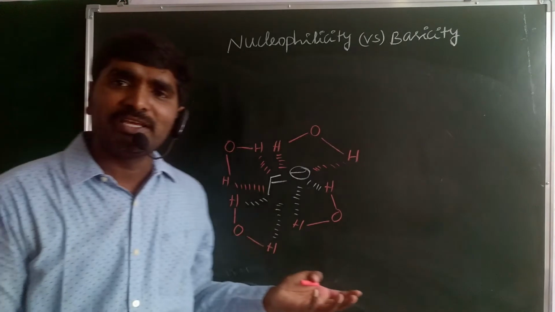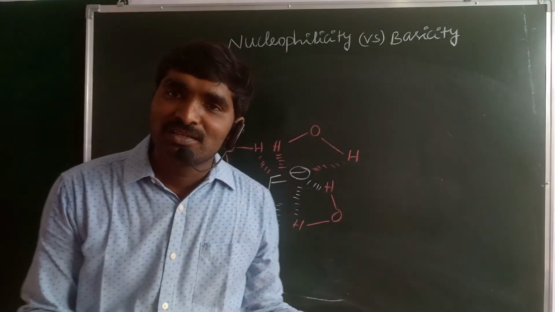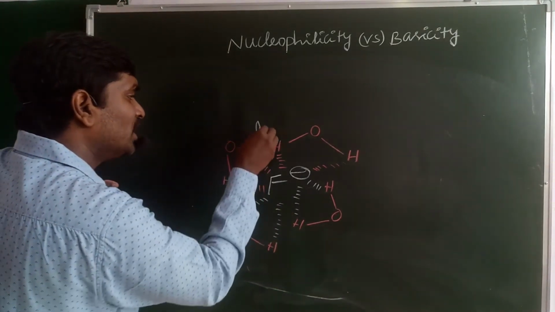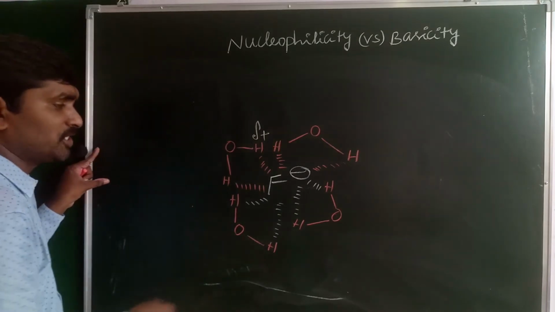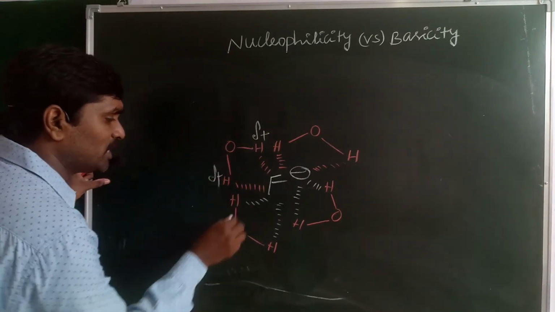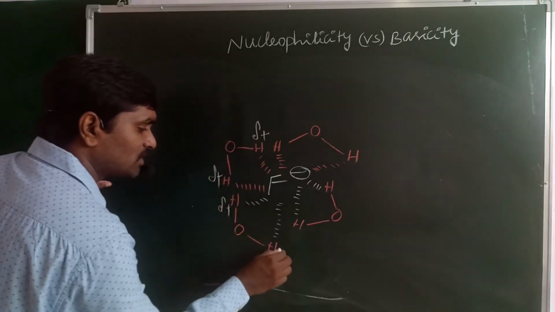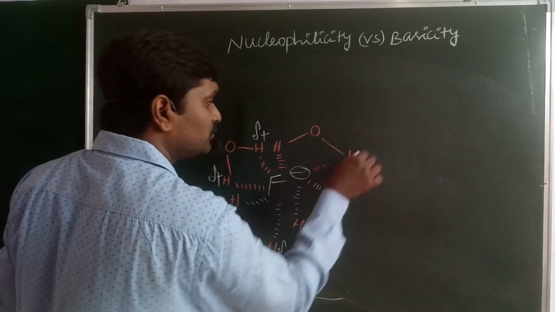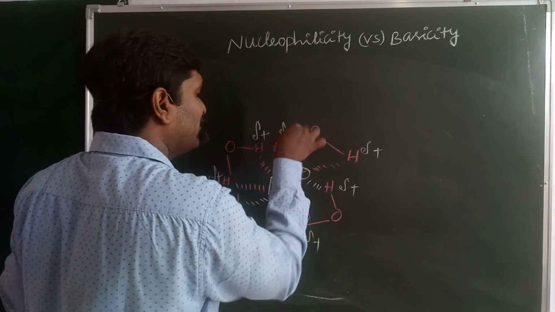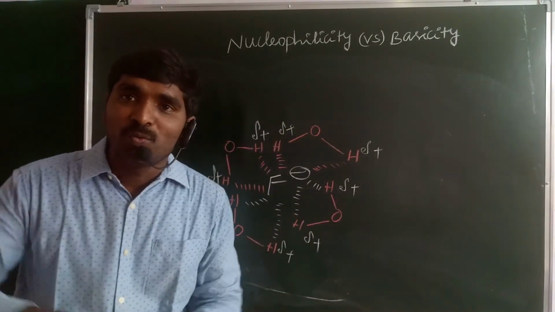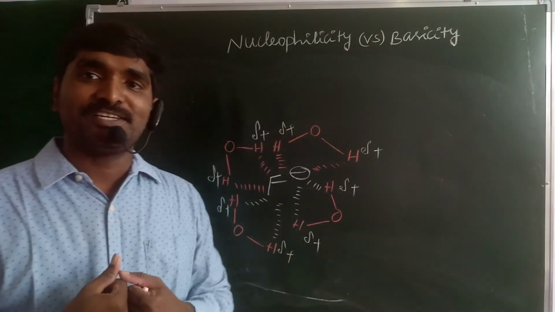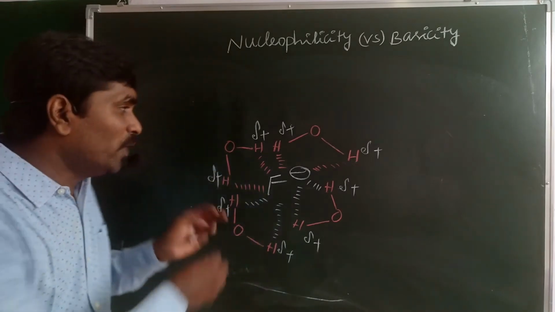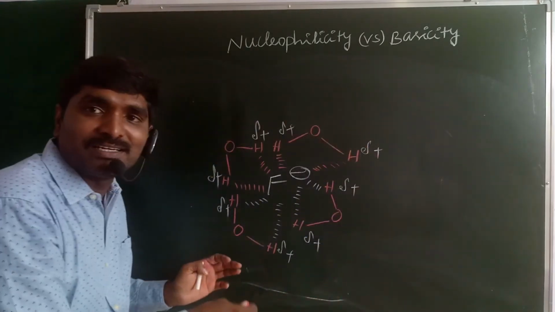That may be the water molecule, that may be the alcohol. Partial positive charges are present on hydrogen like this. Hydrogen bonding is indicated with the dotted lines. So this is the effect of hydrogen bonding. What happens if hydrogen bonding is present?